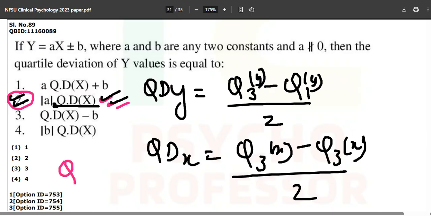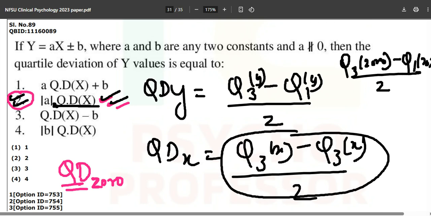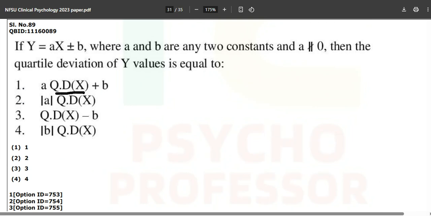Let's suppose the quartile deviation of a person called Zoro. It will be quartile 3 of Zoro, I don't know who Zoro is, minus quartile 1 of Zoro divided by 2. The same thing, and we have just substituted this by QD of x, and that is how we came to this formula of QD of x.